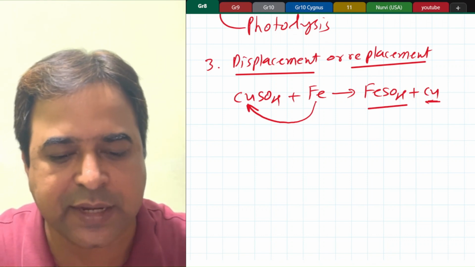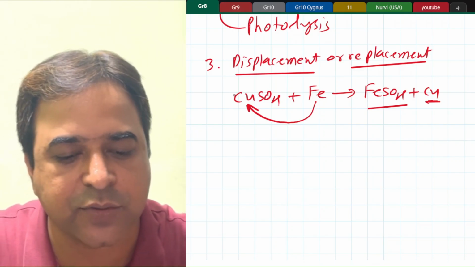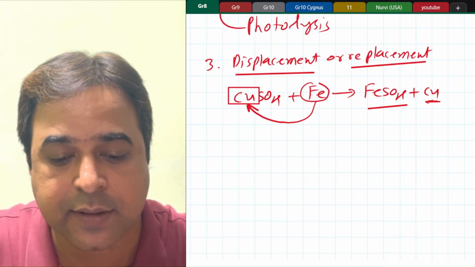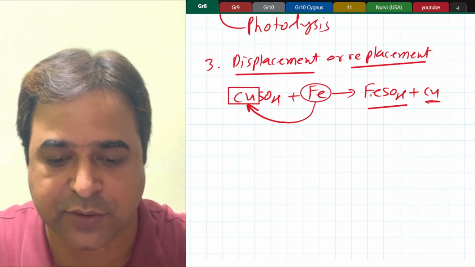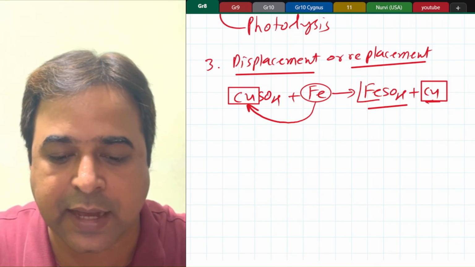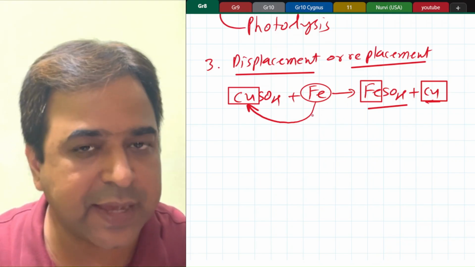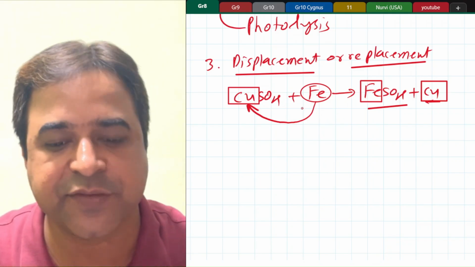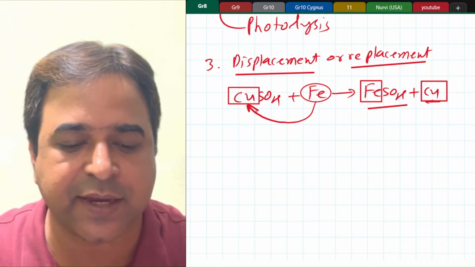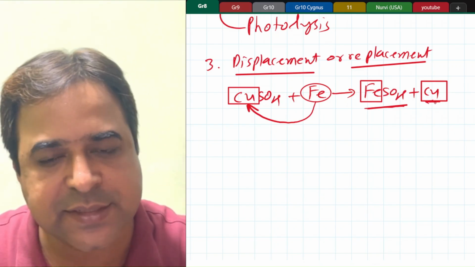So if you treat iron with copper sulfate, iron being more reactive is going to replace this copper, and this iron is going to fit into it, and it will form copper separately, and iron sulfate will be present here. Okay, understood? Again I repeat, when copper sulfate is treated with iron, iron being more reactive will replace or displace the less reactive copper and forms iron sulfate, and copper is deposited.